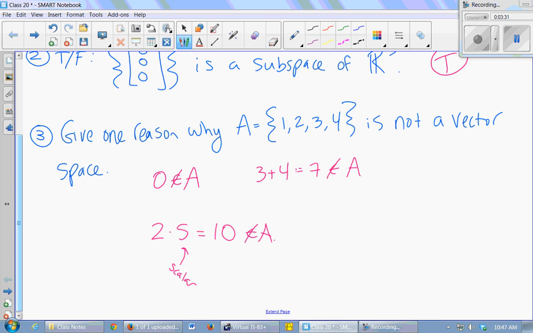Is it that any vectors added together or all? If you pick any 2 entries from the set and add them together, the result has to land back in the set. That has to be true for every pair of vectors. If it fails for any 2, then you failed that property. That narrows it down also, yeah. Because I can show that this fails in multiple ways, right? 3 plus 4, I could do 2 plus 3, I could do 2 plus 4.